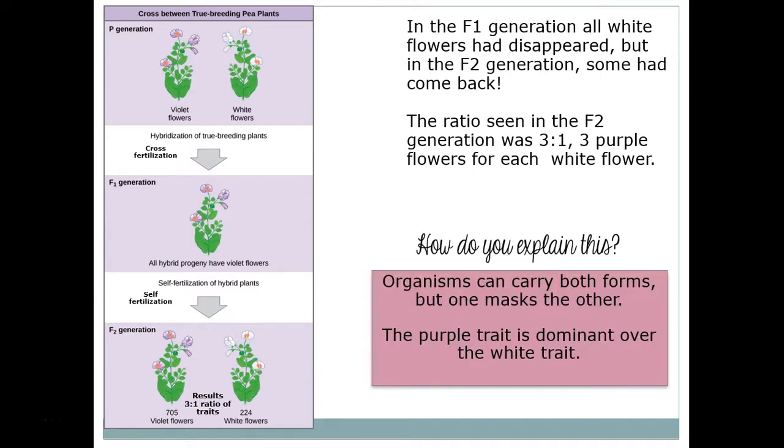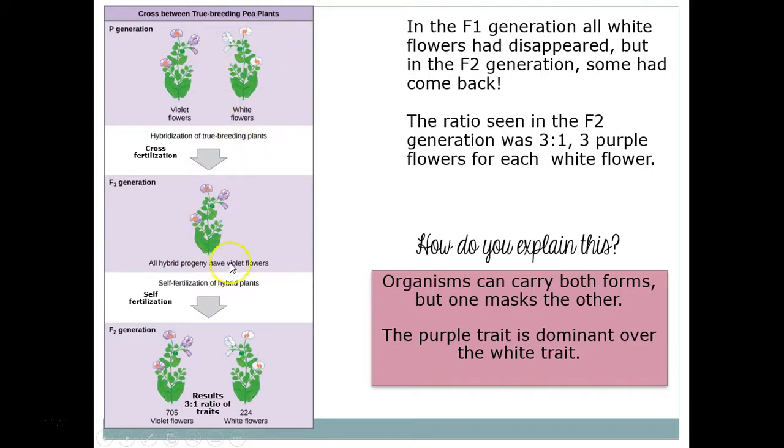So how is it possible to explain this? Well, Mendel said, all right, organisms can carry both forms of a trait, right? But one might be masking the other. So we know this organism is true breeding, so it only carries the violet trait. This one is true breeding, so it only carries the white trait.